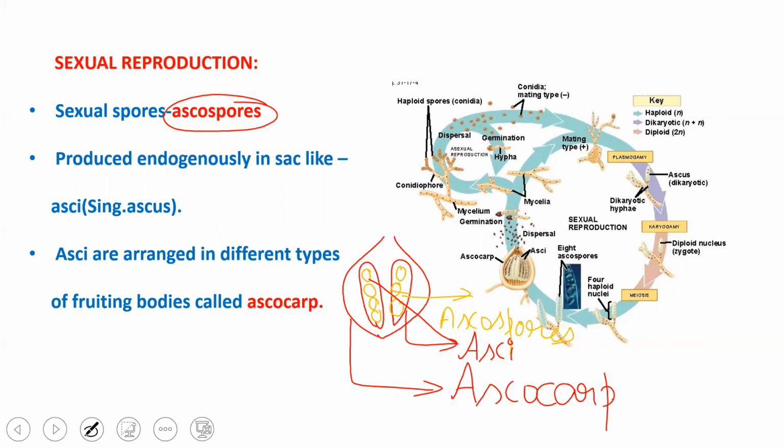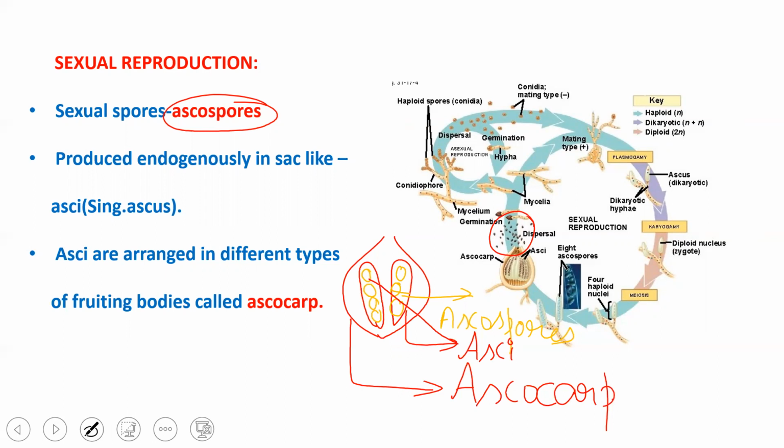So when the sexual spores germinate, they produce mycelium, and further they will undergo asexual reproduction, or they may mate with the other strain and later form the sexual cycle. The fusion of two hyphae between motile and non-motile is called plasmogamy, fusion of protoplasm, followed by karyogamy, and then meiosis.